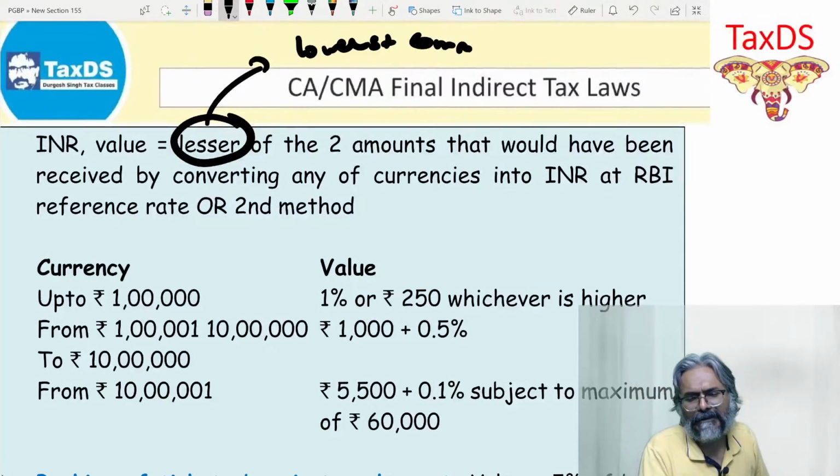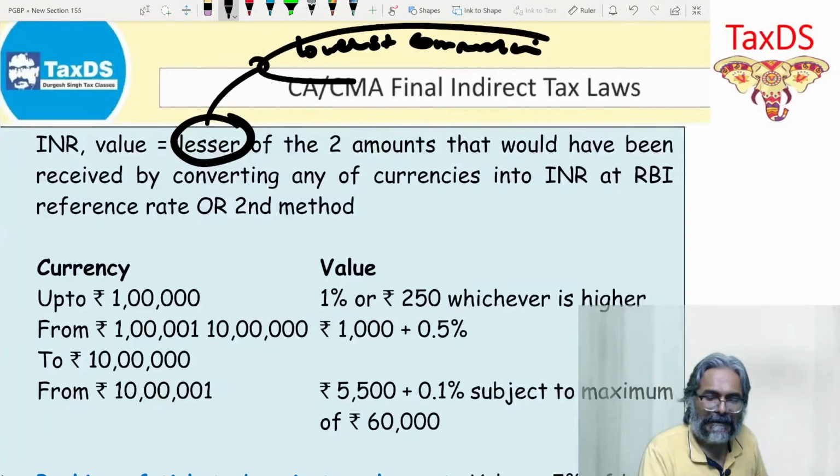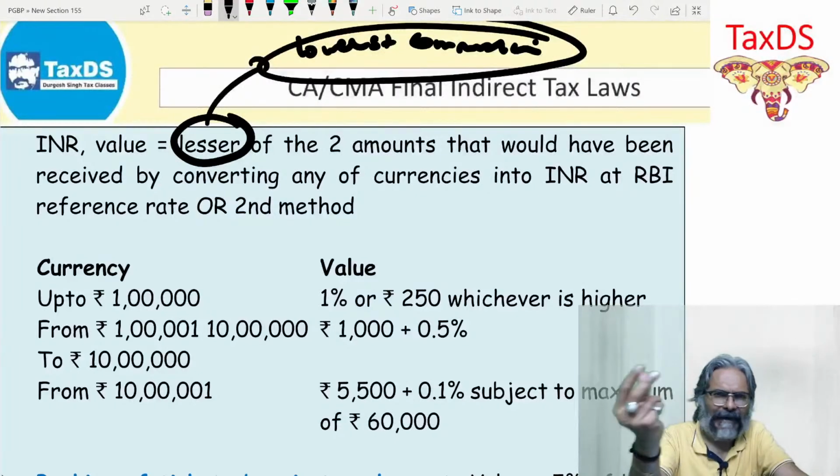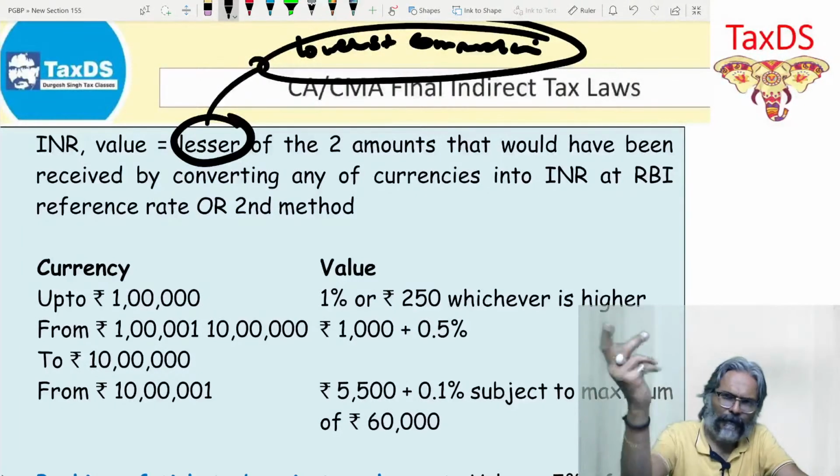So in whichever case you get the lowest commission, students, that is the answer. And of that is the value of taxable service on which you will apply the GST.